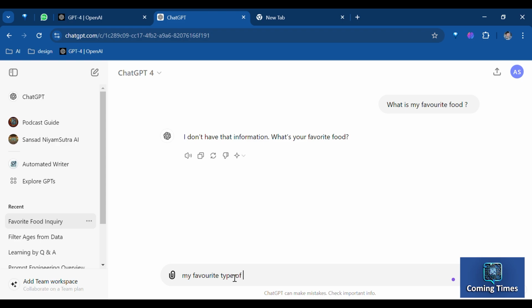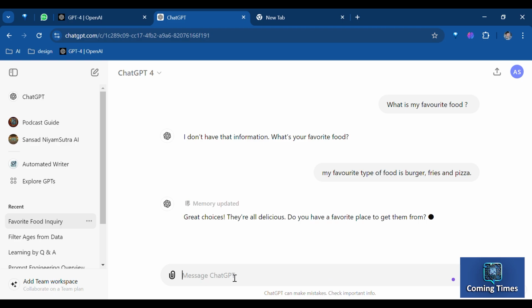Then I gave another prompt which says, my favorite type of food includes burgers, fries, and pizza. And now it replies, great choices. Burgers, fries, and pizza are all classic favorites. Do you have any preferred toppings or styles for your burgers and pizza? For example, do you like a particular type of cheese, sauce, or additional ingredients?